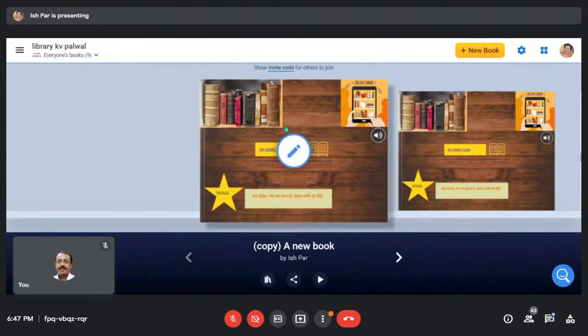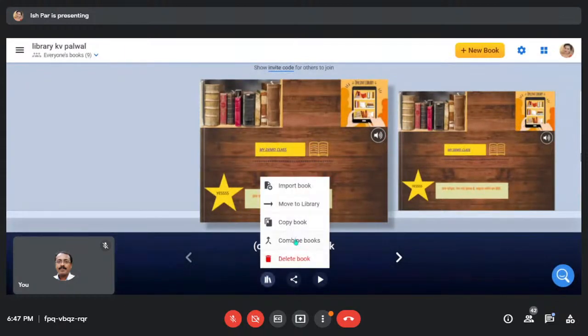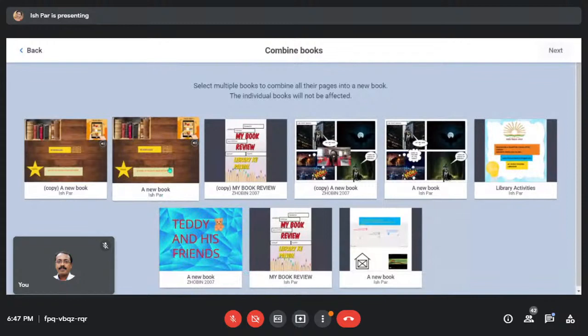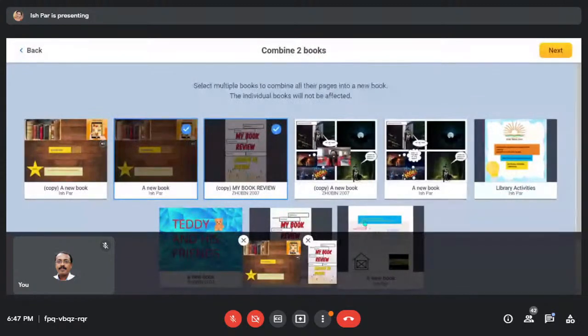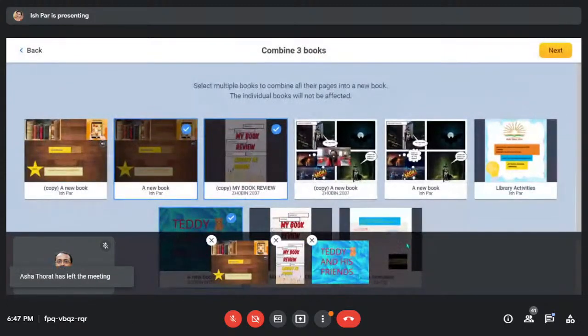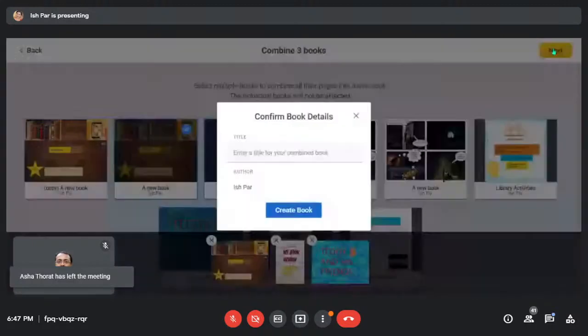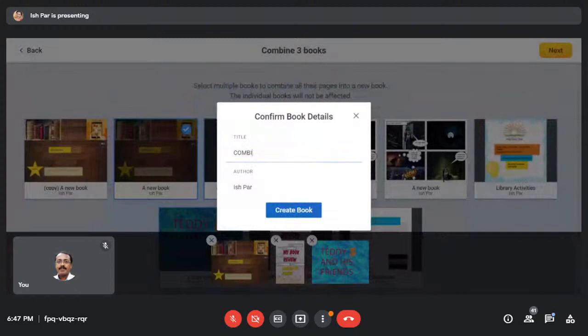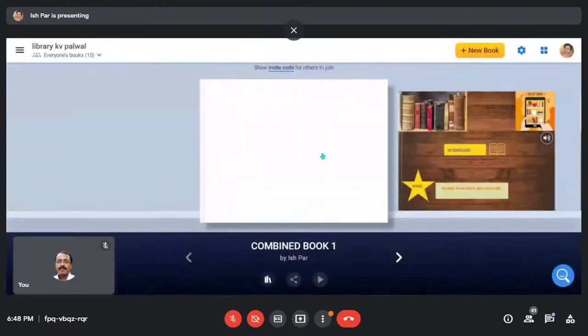So this is done, copies. The copy of the same book is made. Now you can do anything in it, don't worry. Now there is an option of combining books. These number of books, now you want to combine with other books. So let's combine this 1, 2, and Teddy and his friend 3. I've added these 3 books. Combine 3 books. Next, title: Combine book 1. Okay, author is me, so create book. So this combined, got it?